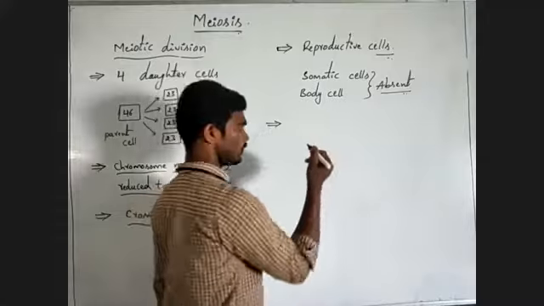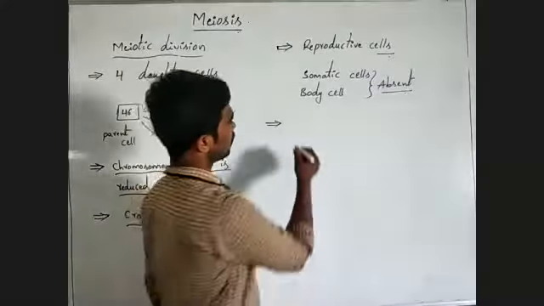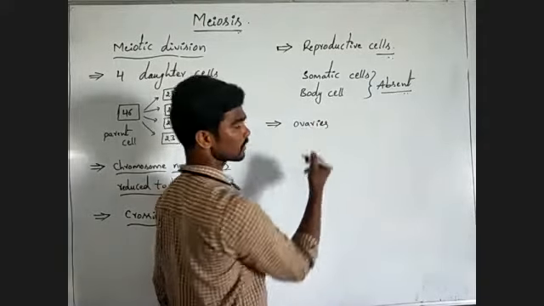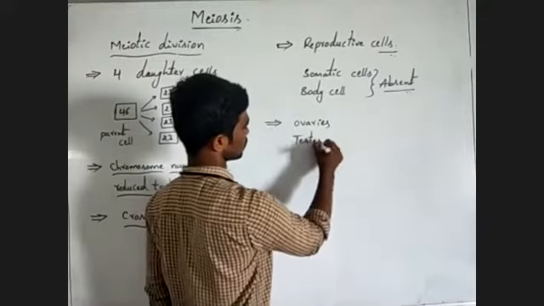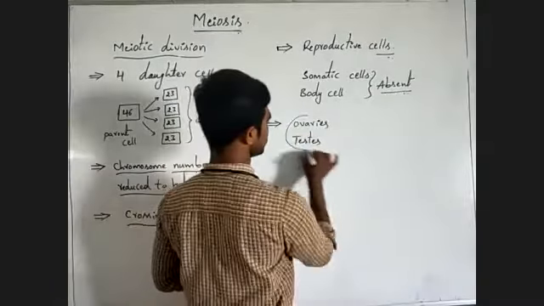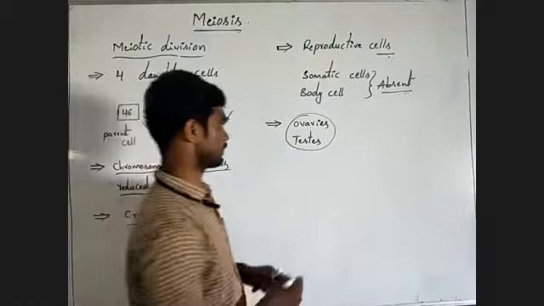If you take human beings as an example, in ovaries and testes, the meiosis process takes place.